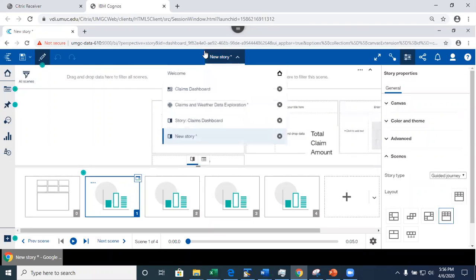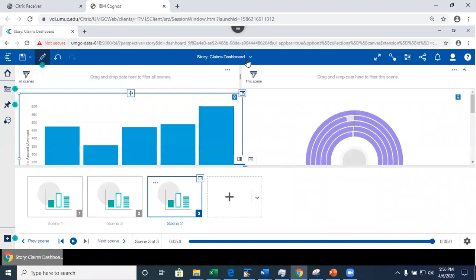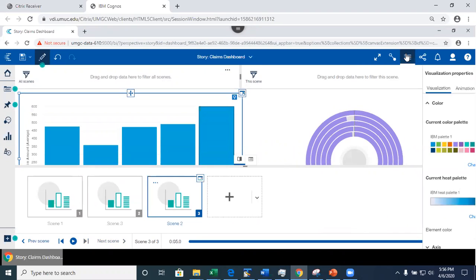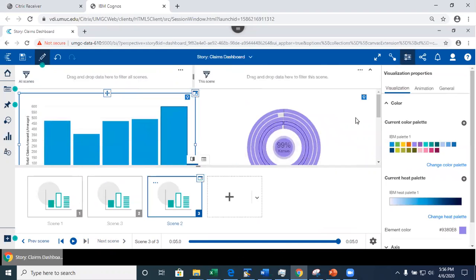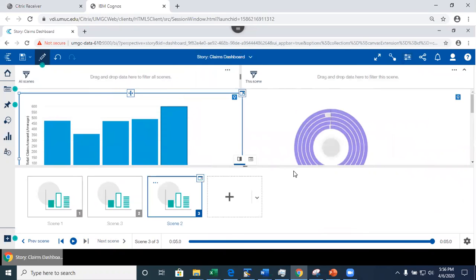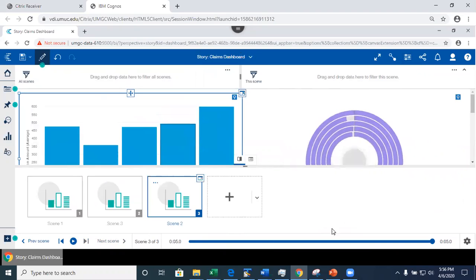Well, you can always change the layout, and you can always change the story type. But let me go back to the story that I created earlier for you. This is a story that I created earlier for you, and I'm gonna change it. Again, the available properties depend on what I have currently selected. Let's unselect it, and I want to select the story. I don't want to select the visualization, right?